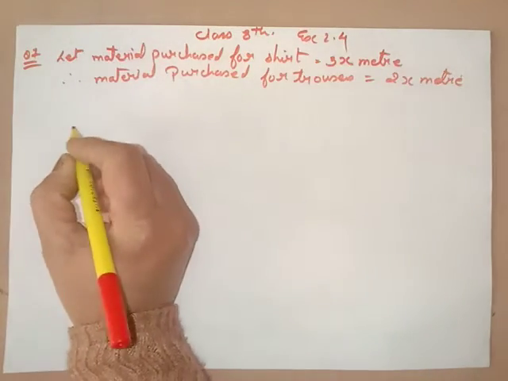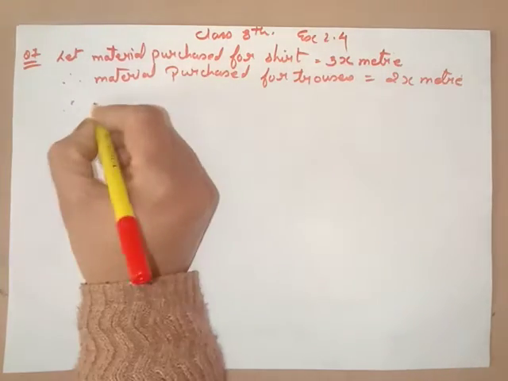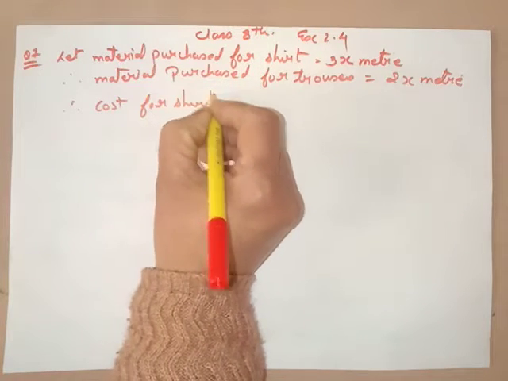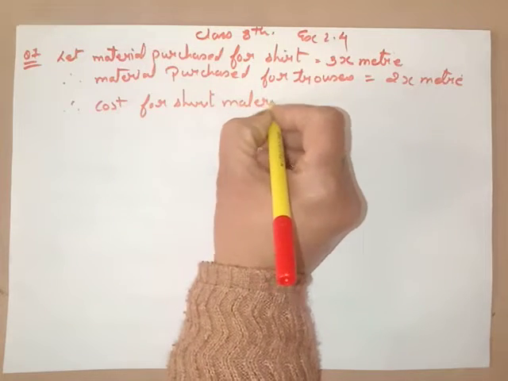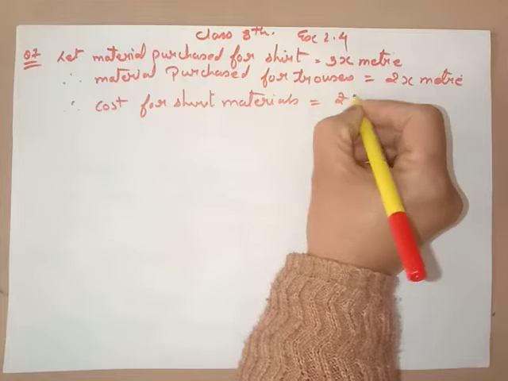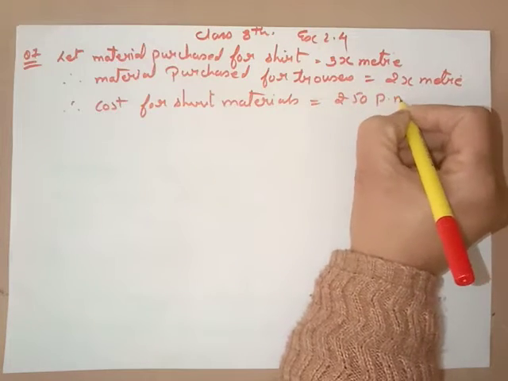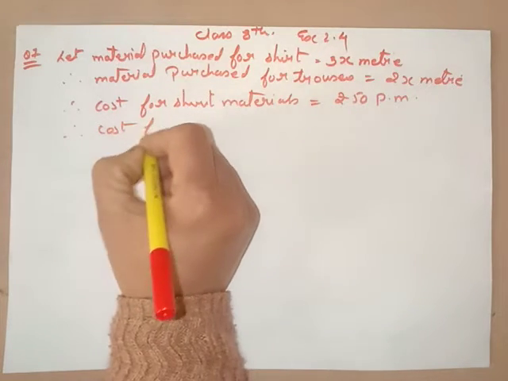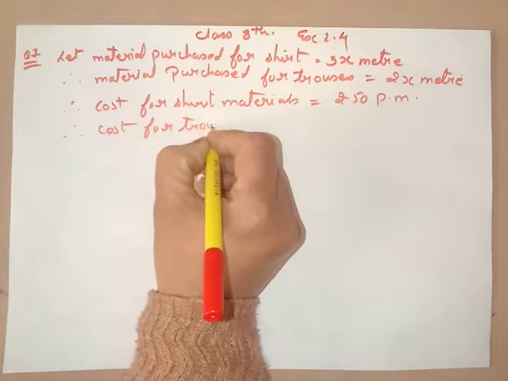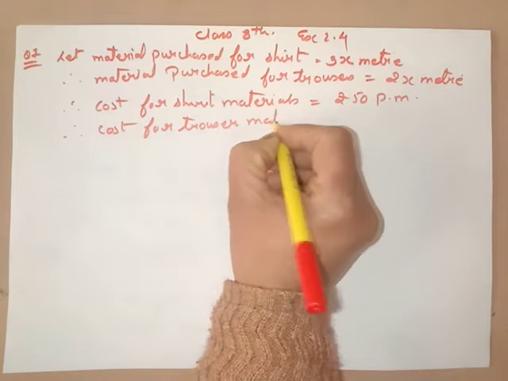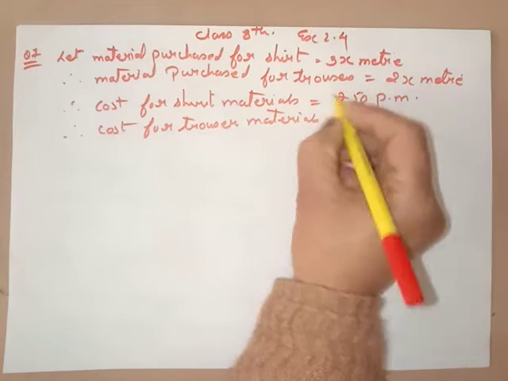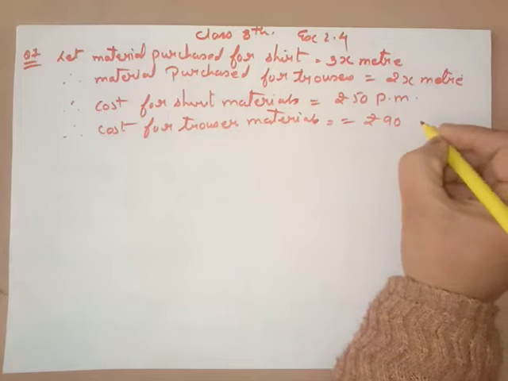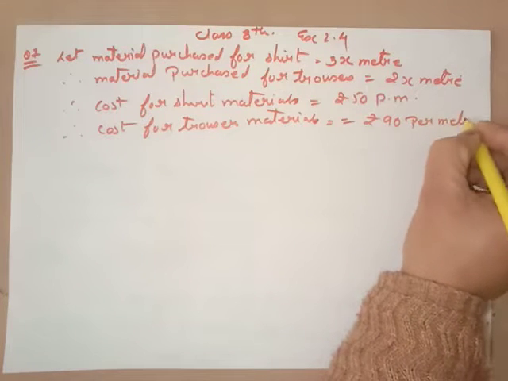Now the cost is also given. Cost for shirt material is rupees 50 per meter. Therefore cost for trouser material is given rupees 90 per meter.